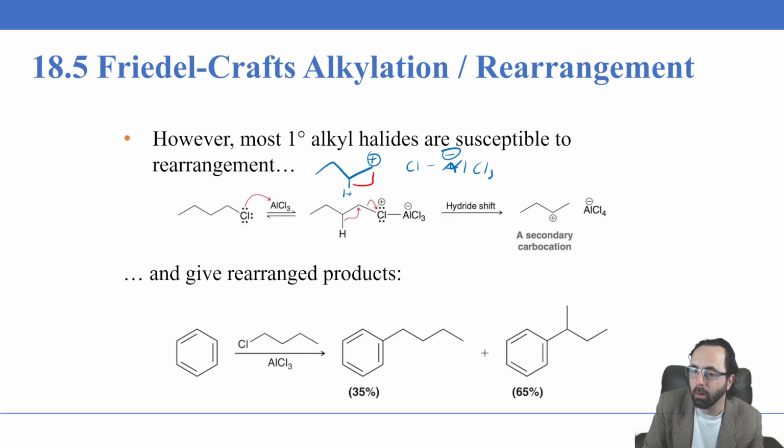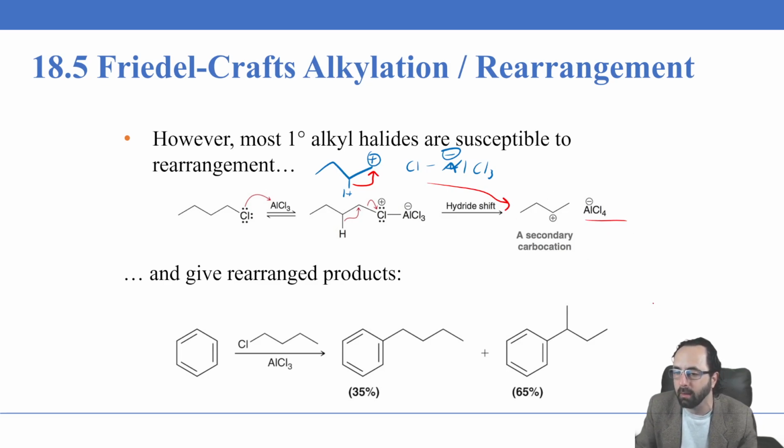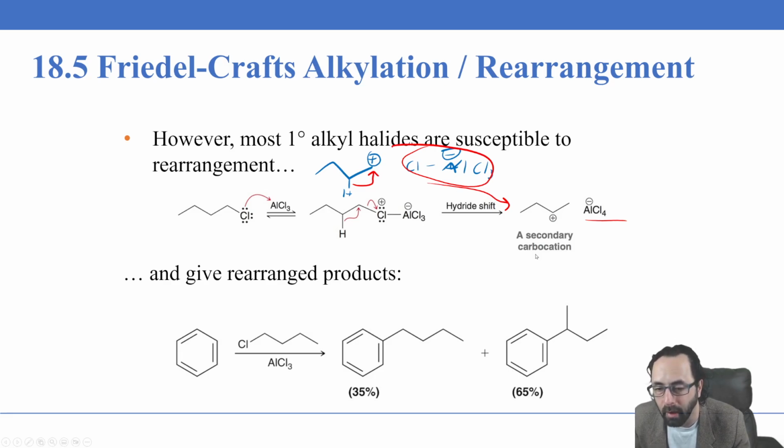We're going to have a carbocation rearrangement, which ultimately gets us this secondary carbocation like that, right? And then the AlCl4 minus, that's all of this right here. And so now the secondary carbocation would be our electrophile, and you're going to get a rearranged product here. You'll get some of the product that involves this carbocation, so this can undergo nucleophilic attack by the benzene ring to produce the primary benzyl alkane chain here.